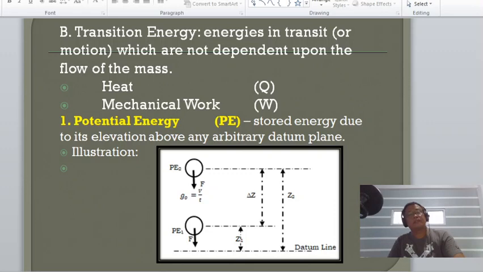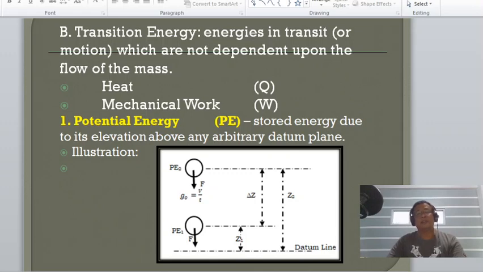One is heat energy and another is the mechanical work or W. Okay? So let us discuss these forms of energy one by one. Okay? First is the potential energy.